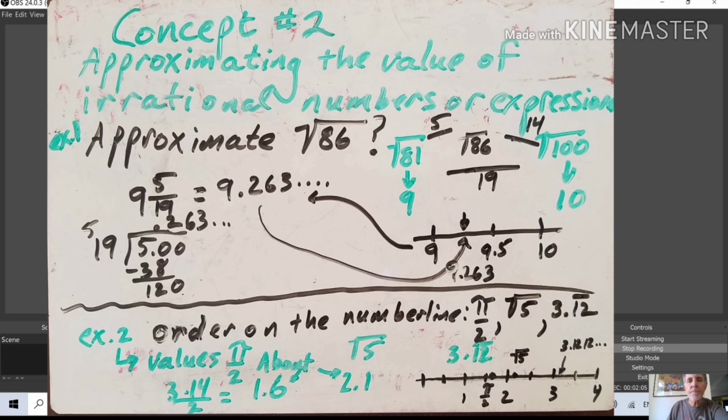And in fact, the fact that it's 5 here and 14 here, I know that the square root of 86 is less than 9.5 because this is a smaller number than that. If they were both equal, it'd be exactly 9.5. But since this is smaller, this is less than 9.5. So I'm going to use these numbers, 5 and 19, and I'm going to say it's 9 and 5/19 of the way. So let's go over here. It's 9 and 5/19.